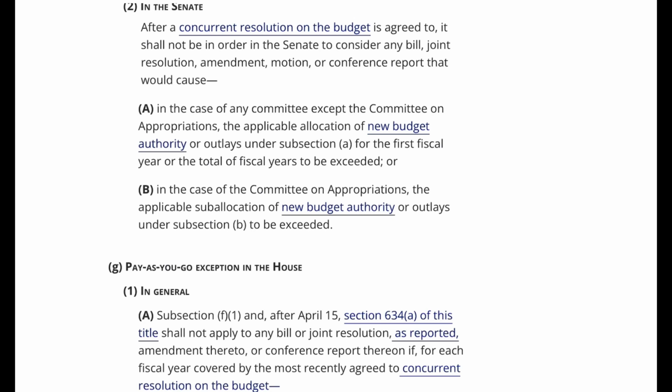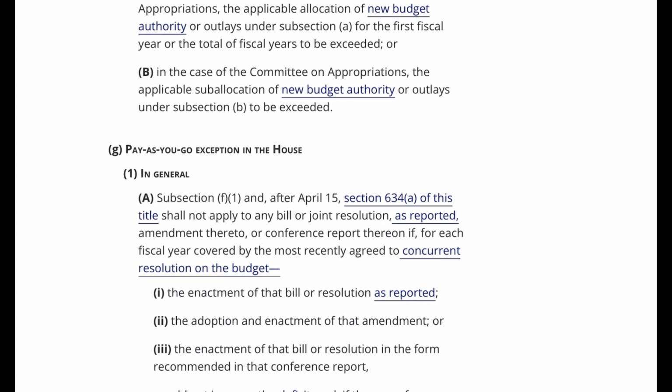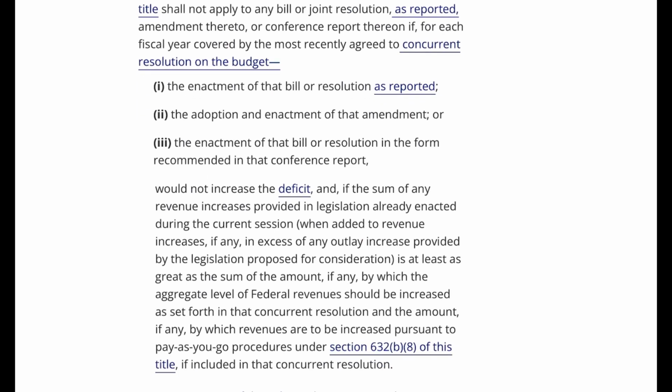The enactment of that bill or resolution as reported, 2. The adoption and enactment of that amendment, or 3. The enactment of that bill or resolution in the form recommended in that conference report, would not increase the deficit, and, if the sum of any revenue increases provided in legislation already enacted during the current session, when it added